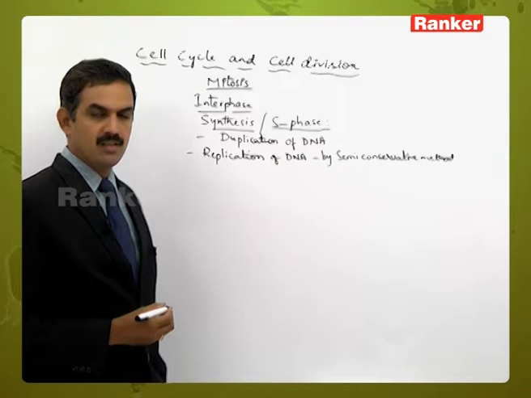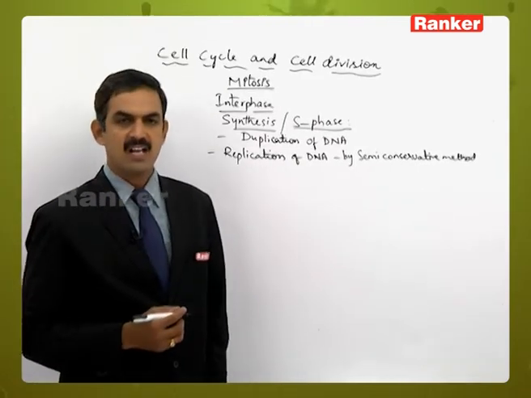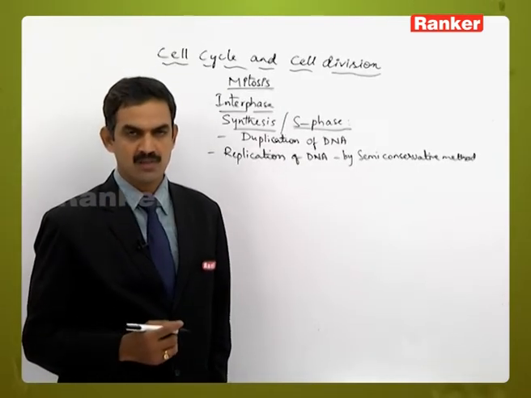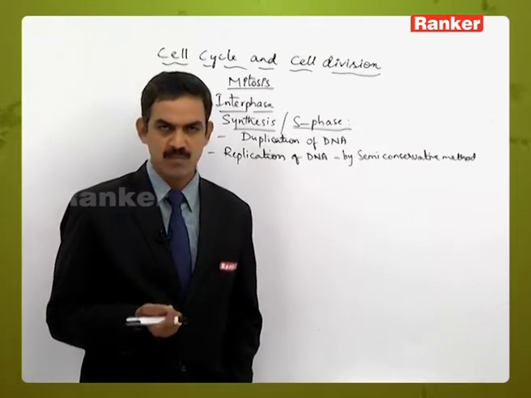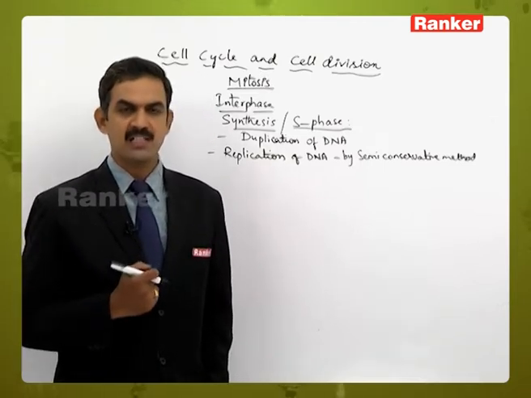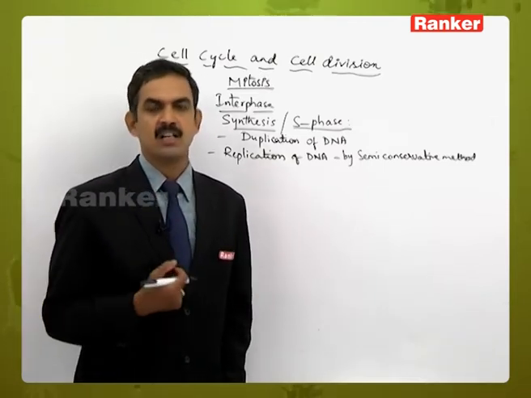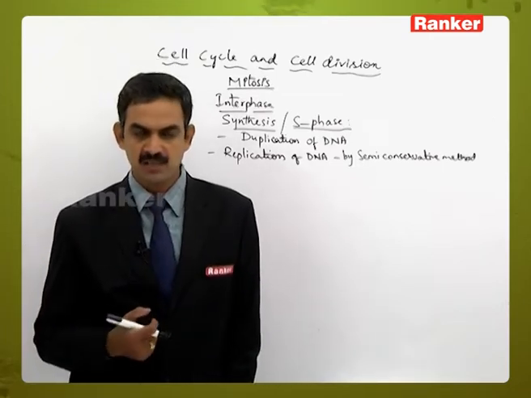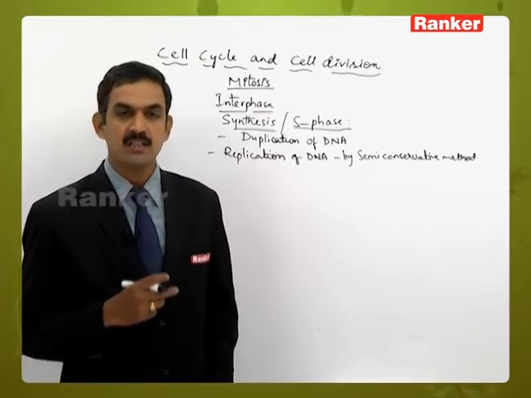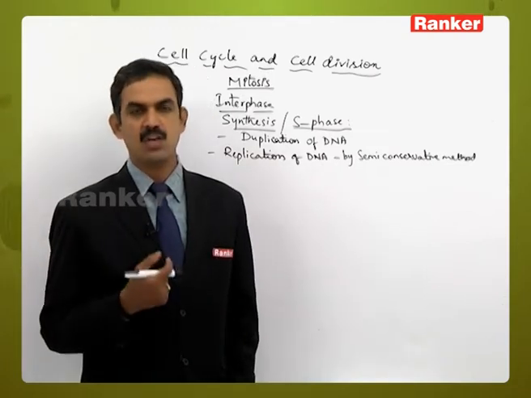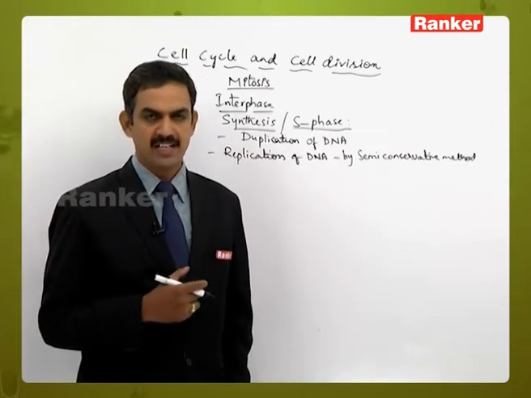In this process, the parent DNA will unwind to form two strands of DNA. Those act as templates for the synthesis of daughter DNA molecules. In this process, the DNA polymerase enzymes, DNA ligases and other types of enzymes will be operated, such that the daughter DNAs are formed.